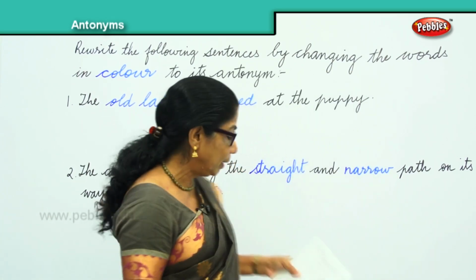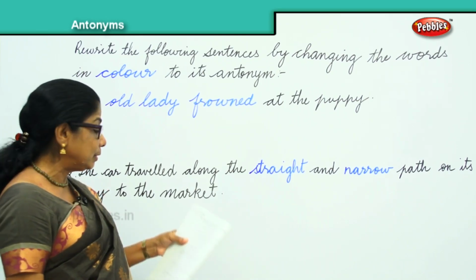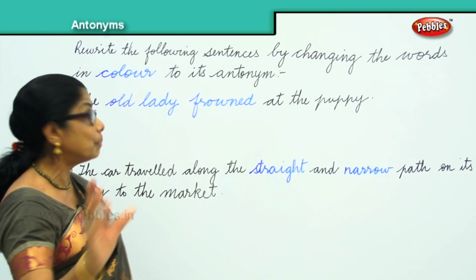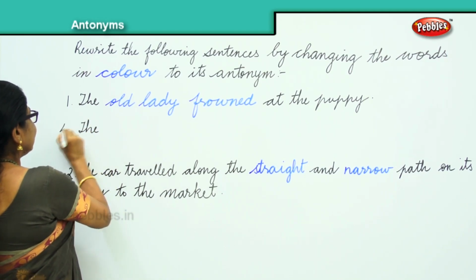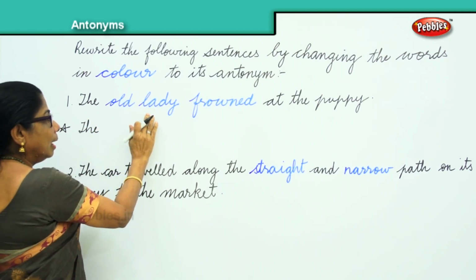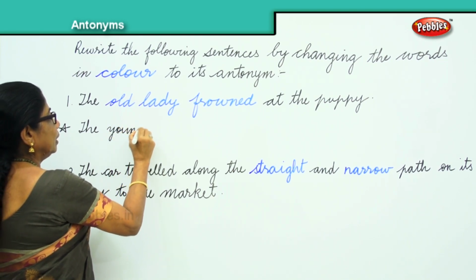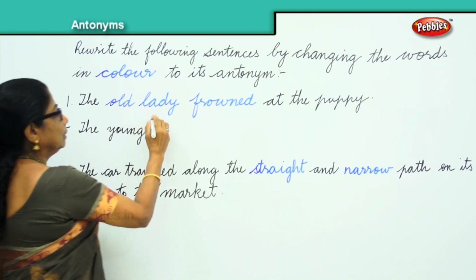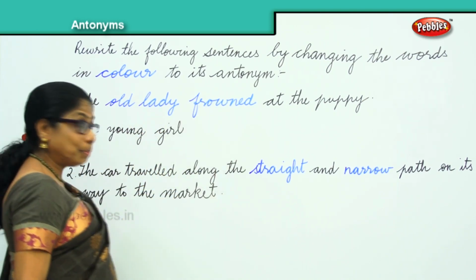Now, please tell me, the old lady frowned. So, what will you say? The young girl smiled. Very good. The young, for old, young. The young girl, what did she do? Smiled.